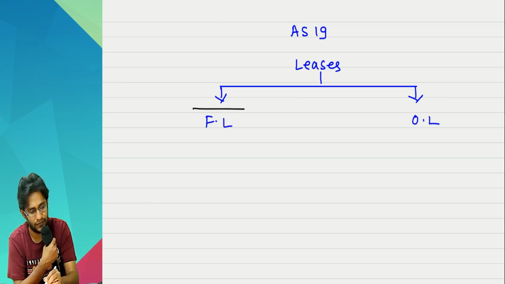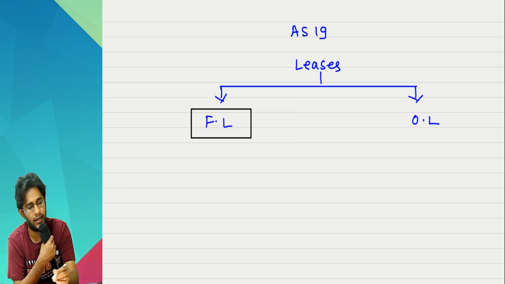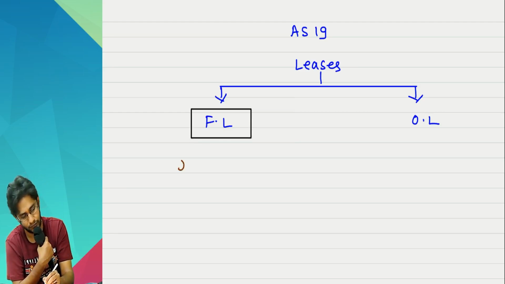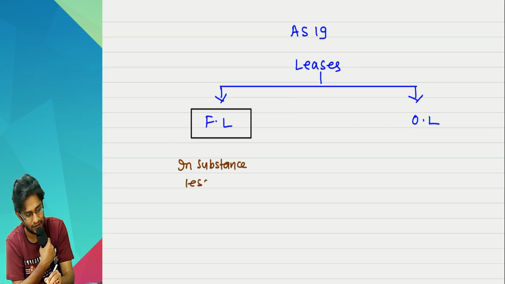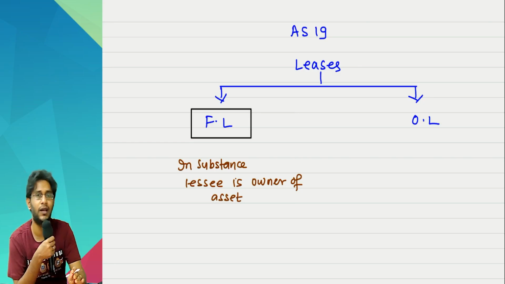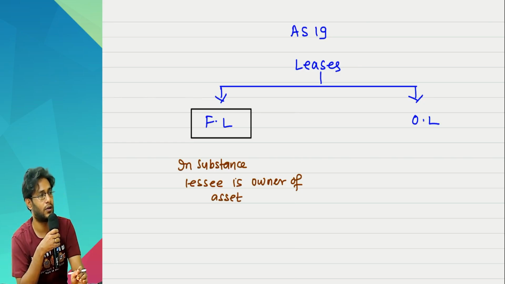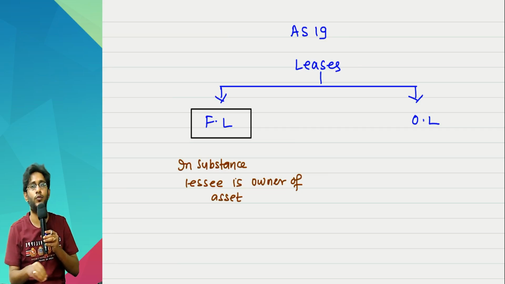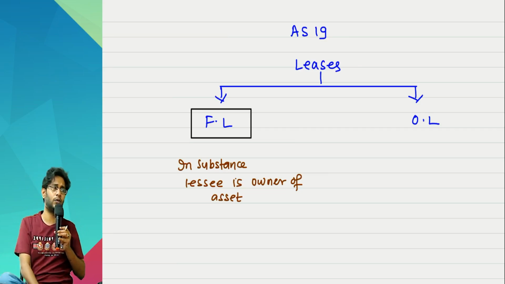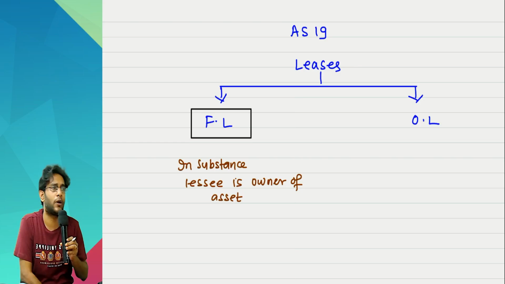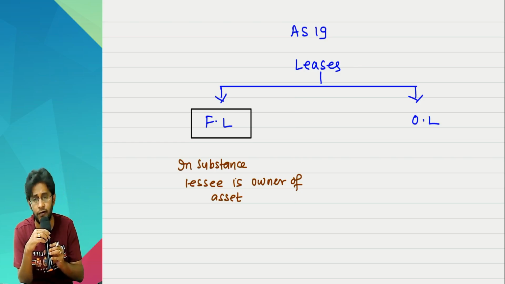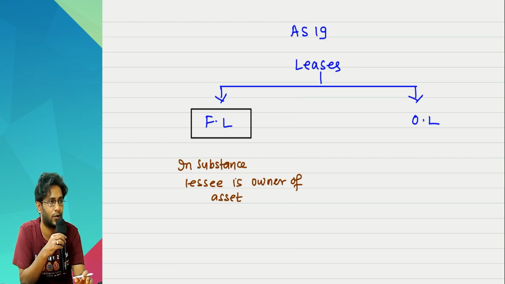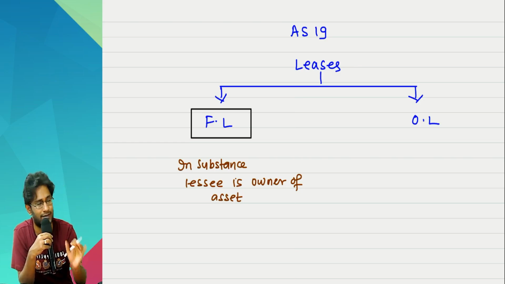If a lease is classified as a finance lease, according to AS 19, what it means is, in substance, the lessee is the owner of the asset. Legally he is not the owner. Legally who is the owner? The lessor is the owner. But the maximum benefits from the usage of the asset belong only to the lessee. So it is appropriate that the asset appears only in the books of the lessee and not in the books of the lessor. That is the entire thought process of AS 19.